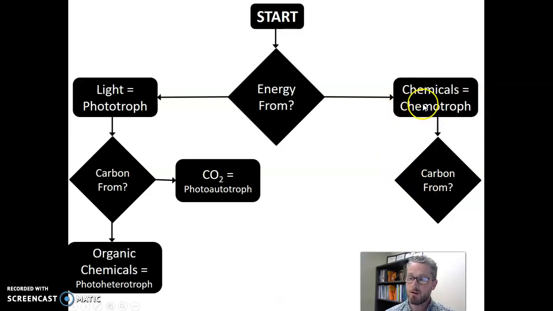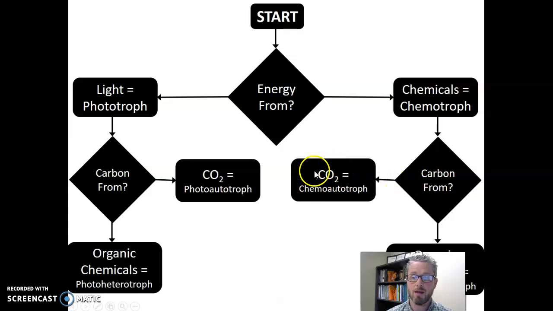And then on this side, we'll think about, well, what if it was a chemotroph? So we've decided that our organism gathers energy from chemicals, doing catabolism of chemicals. We then ask, well, where does their carbon come from? And there are, again, the exact same 2 possible answers. They can get it by digesting organic chemicals, again, eating other living things to get their carbon. That would make this organism a chemoheterotroph. Or they can get their carbon from the air, again, inorganic sources like CO2, and that would make them a chemoautotroph.